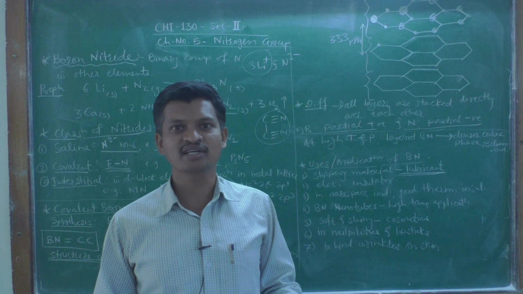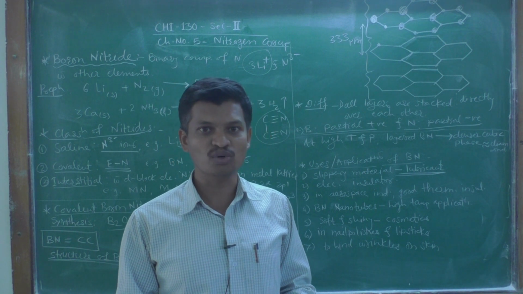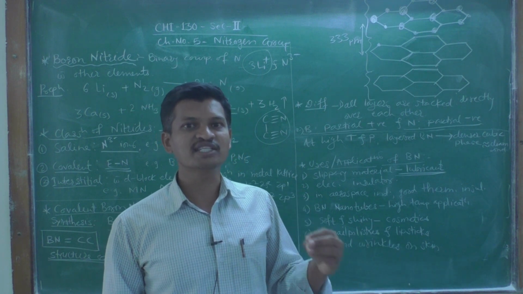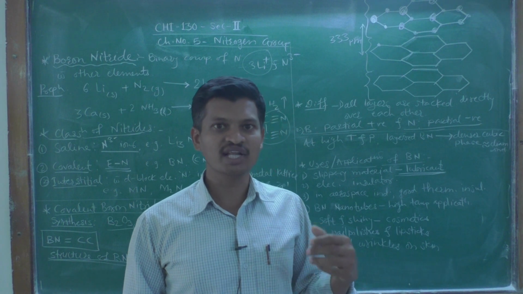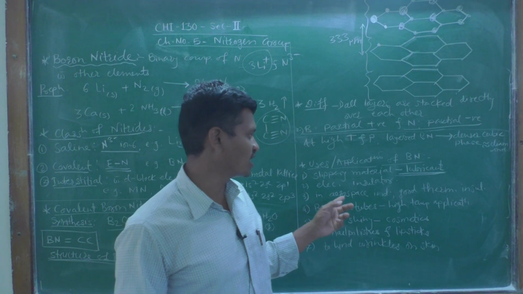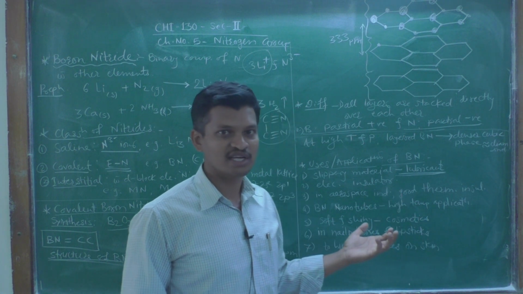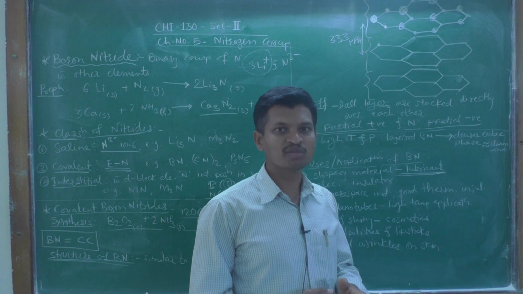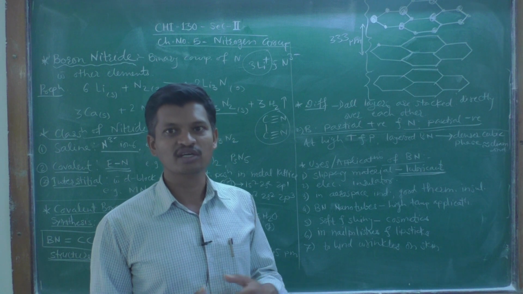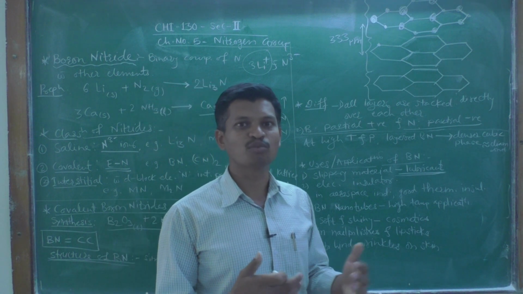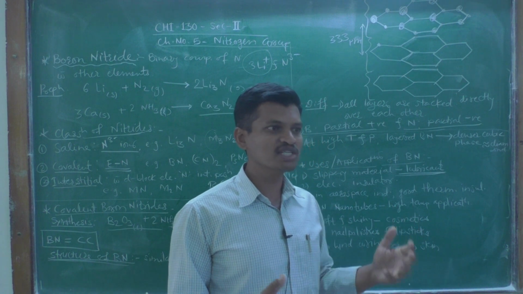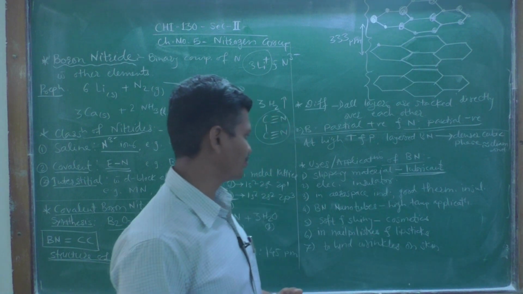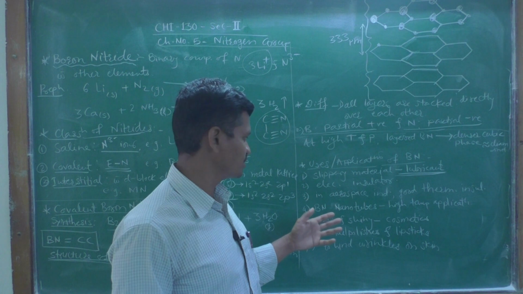So it is very resistant to corrosion, and that's why it has a wide range of applications in the aerospace industry. It is also a good thermal insulator, meaning there is no conduction of heat as well as electricity through boron nitride. Due to these excellent properties, it is used in aerospace industries, in making of aircrafts.